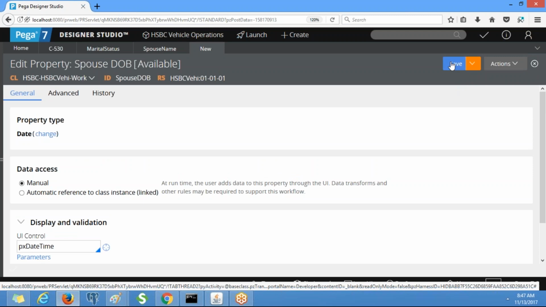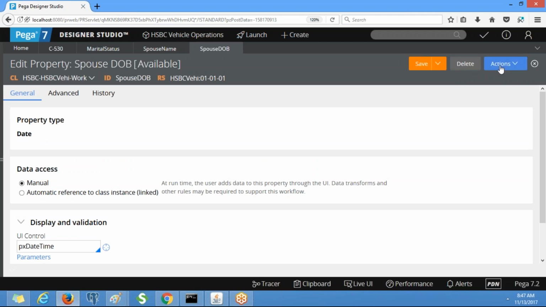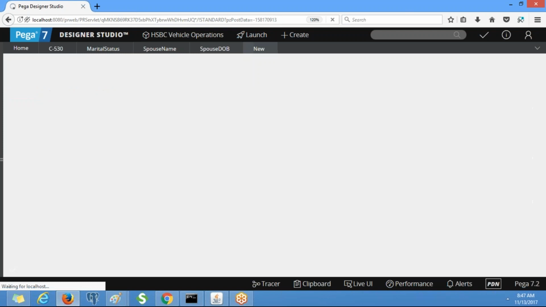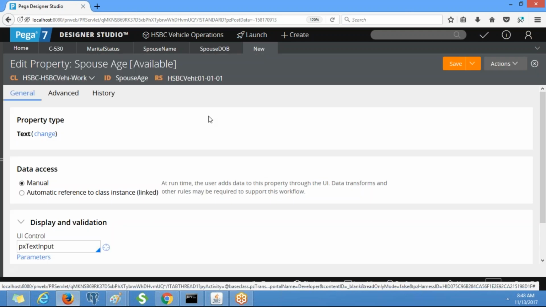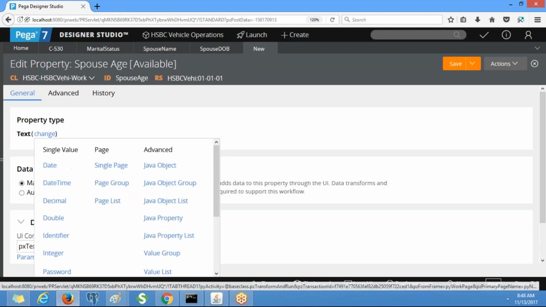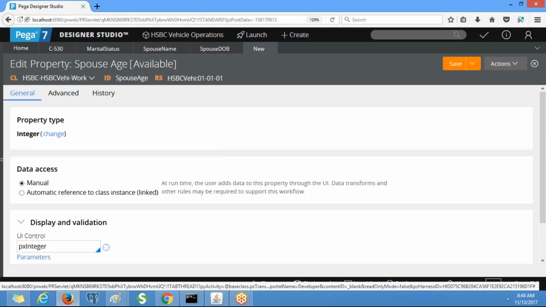Click on save. Next, spouse age. This should be an integer. Click on save.